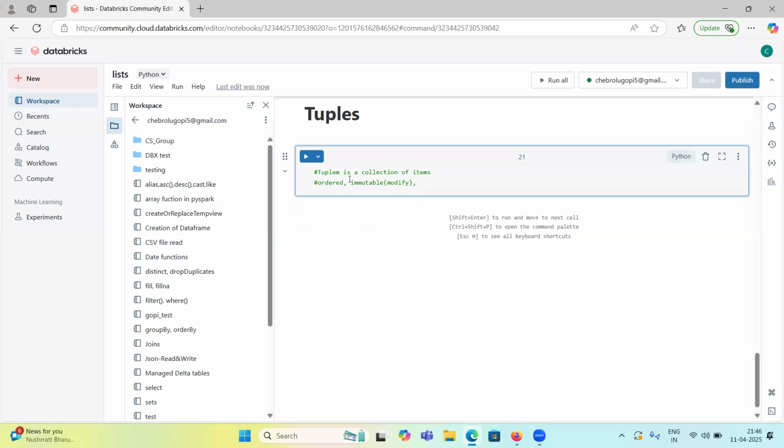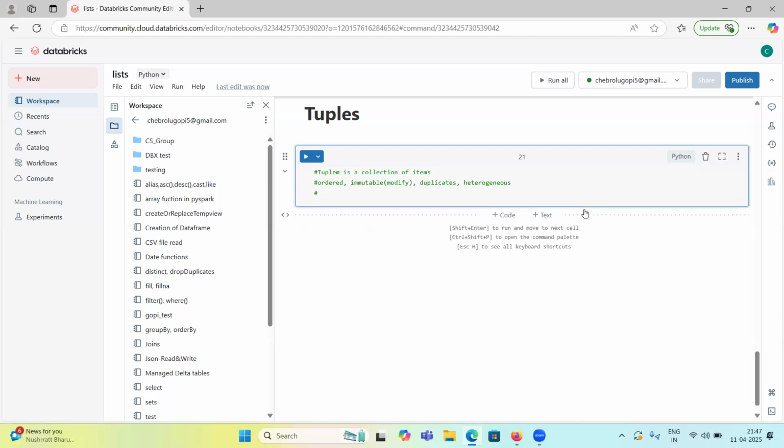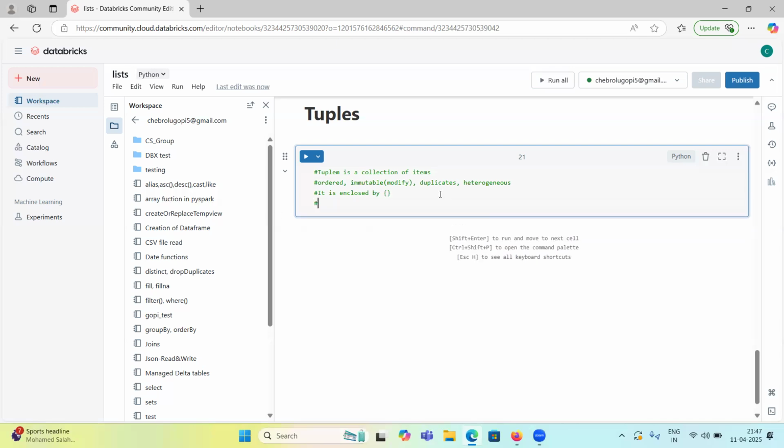One more thing, tuples also allow duplicates. A list allows duplicates, and tuples also allow duplicates. The data types can be heterogeneous. You know what heterogeneous means? Inside a single tuple we can have integer type, float type, like this. And tuples are enclosed by round braces, not the square braces we use for lists. An example can be 1, 2, 3.